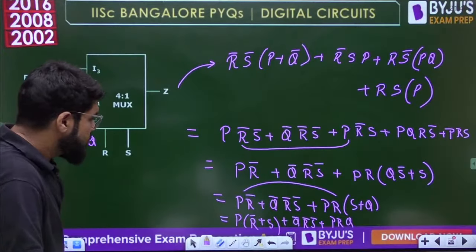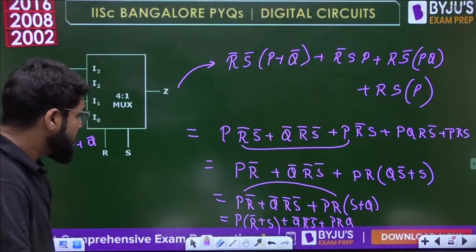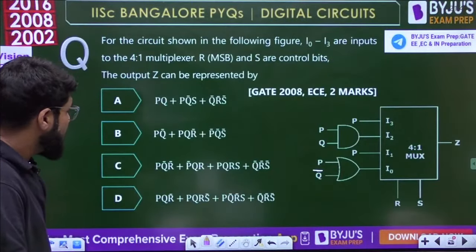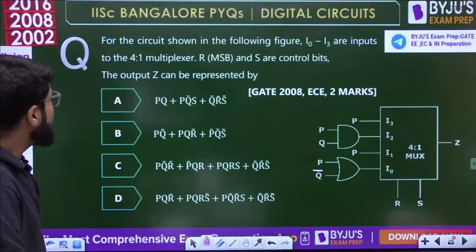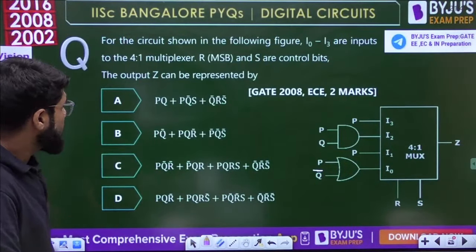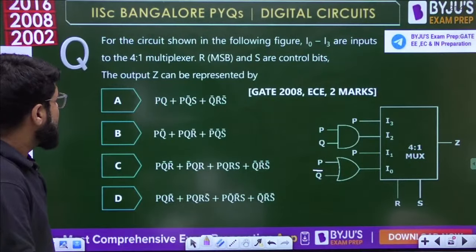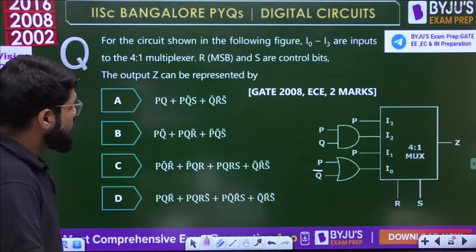So to simplify it further, I think we have to go to K-map only because none of the options is directly matching. Q bar R bar S bar will definitely come. Other than that, I think it's a semi-minimized form. I get the feeling that they have given some semi-minimized form. Okay, taking P common from here, no, this is not correct. Q bar R bar S bar is still remaining. Taking P common from here, then I have Q plus S.